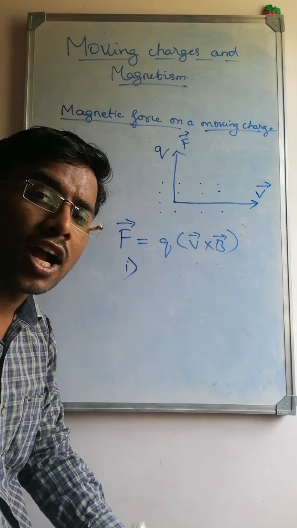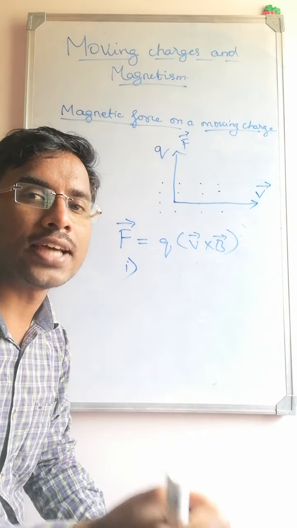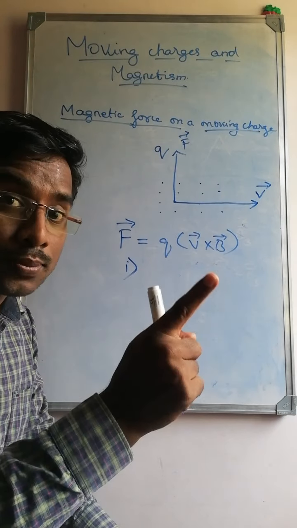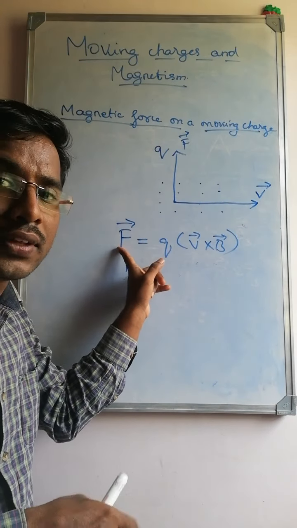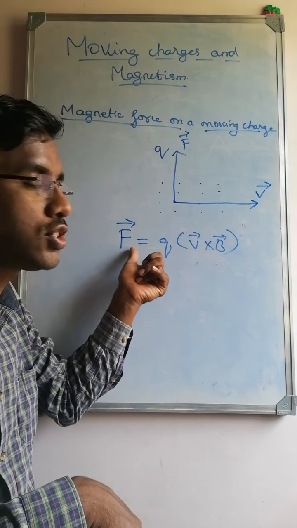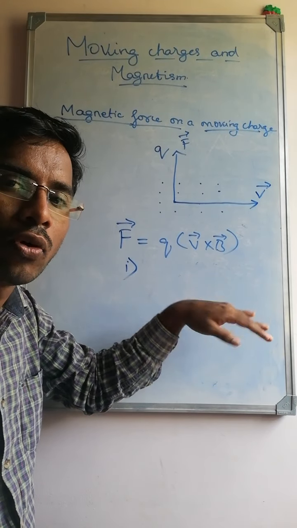This means that a charge experiences force only when it moves in a magnetic field. If the charge is at rest, the velocity is zero, so there will be no force. If the magnetic field is zero, then there is also no force.